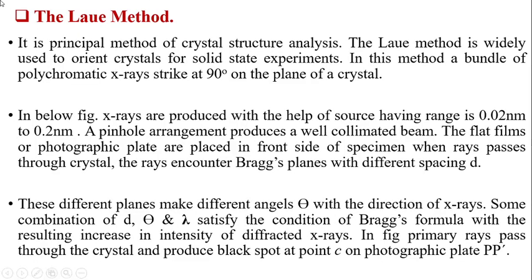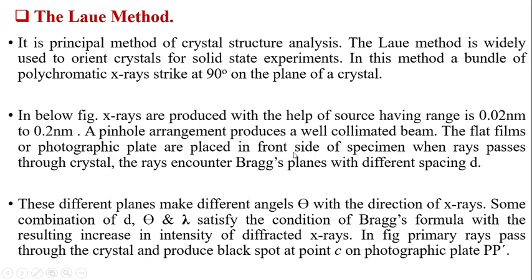Now, in the figure, X-rays are produced with the help of a source having a range of 0.02 nanometer to 0.2 nanometer. A pinhole arrangement produces a well collimated beam, and the flat film or photographic plate is placed in front of the specimen.